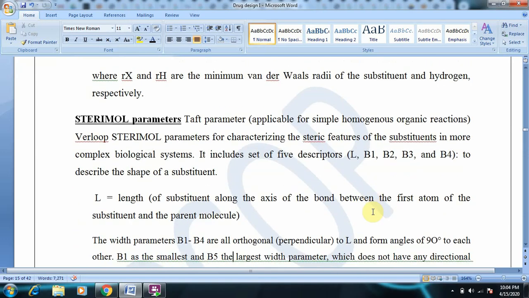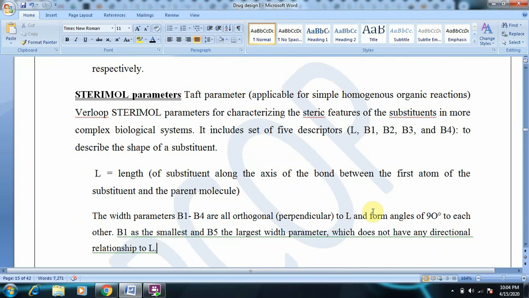Next are sterimol parameters. Why have these sterimol parameters come into play? The Taft parameter was applicable to simple homogeneous organic reactions, whereas Verloop, the name of the scientist, gave sterimol parameters for characterizing steric features of the substituent in more complex biological systems.